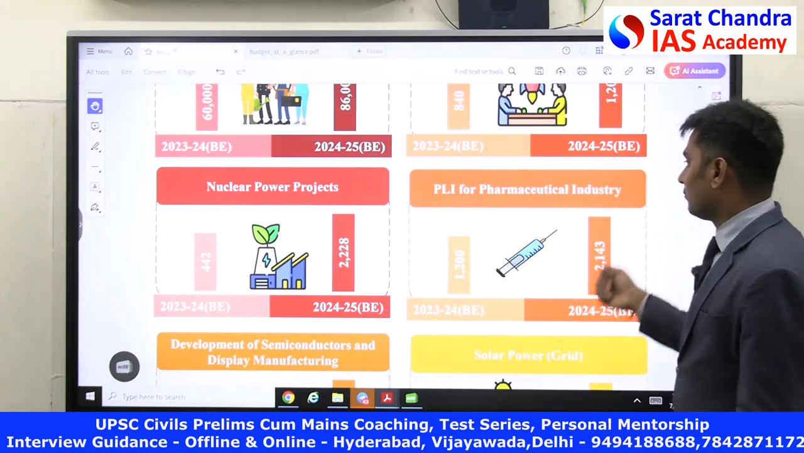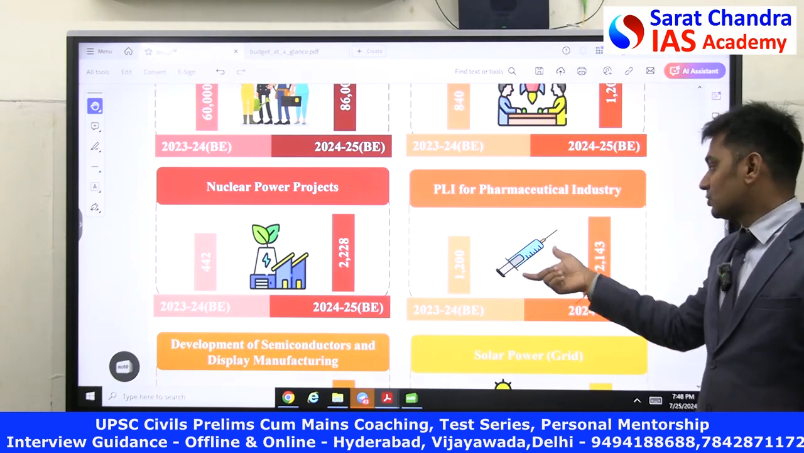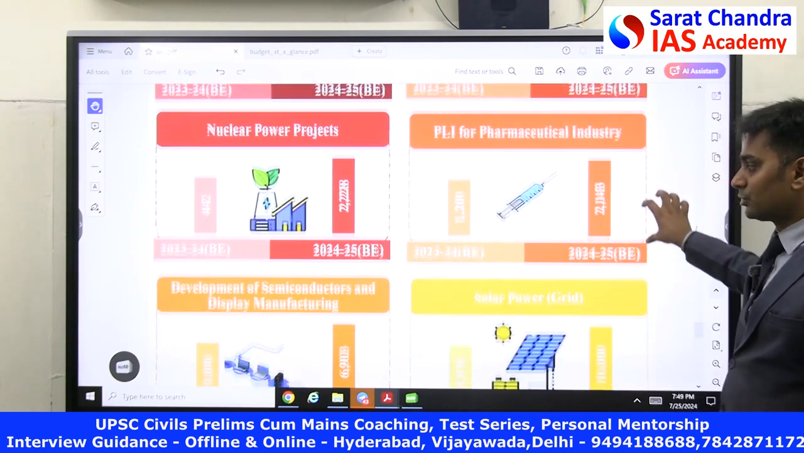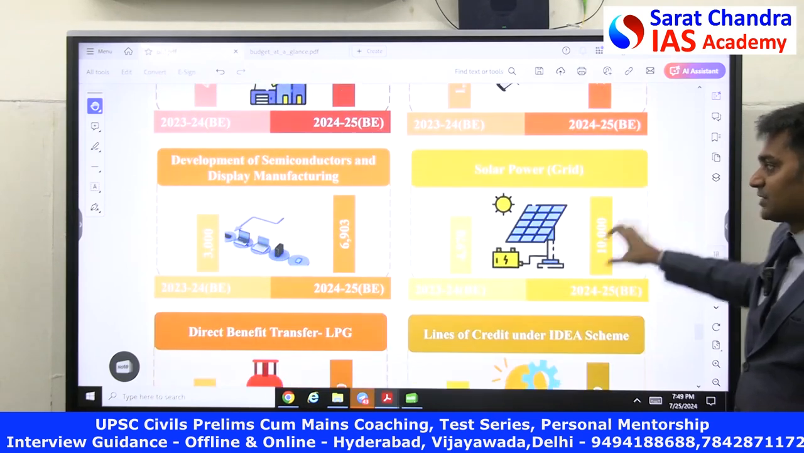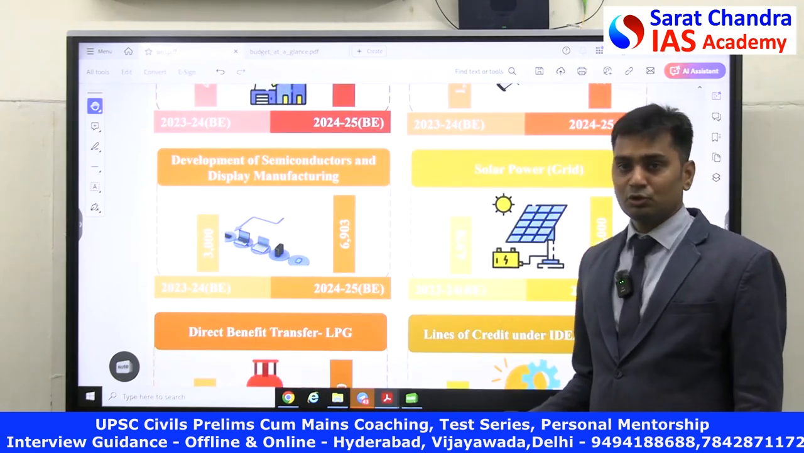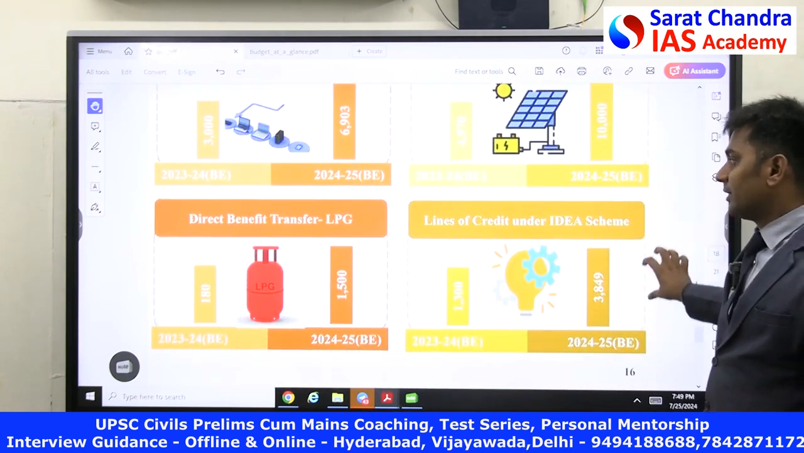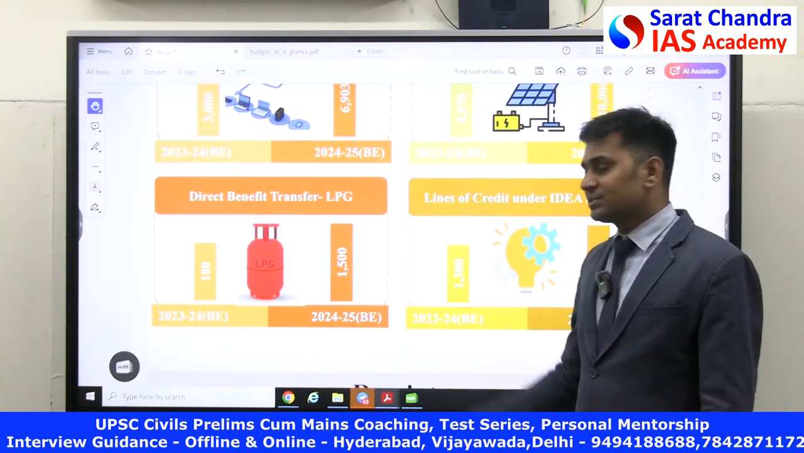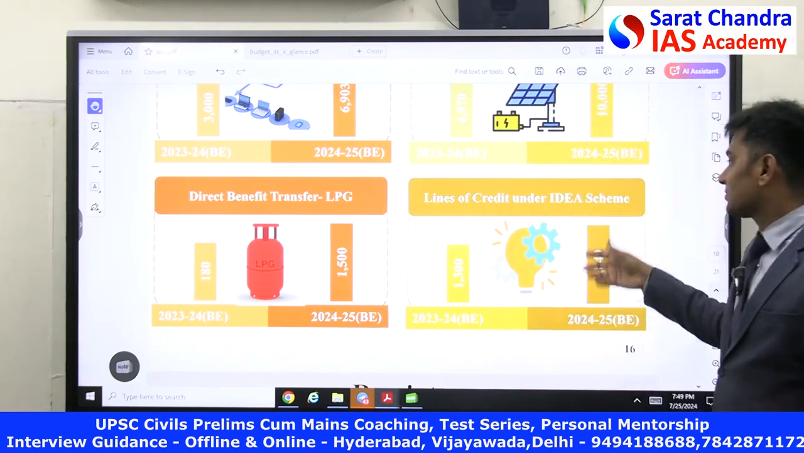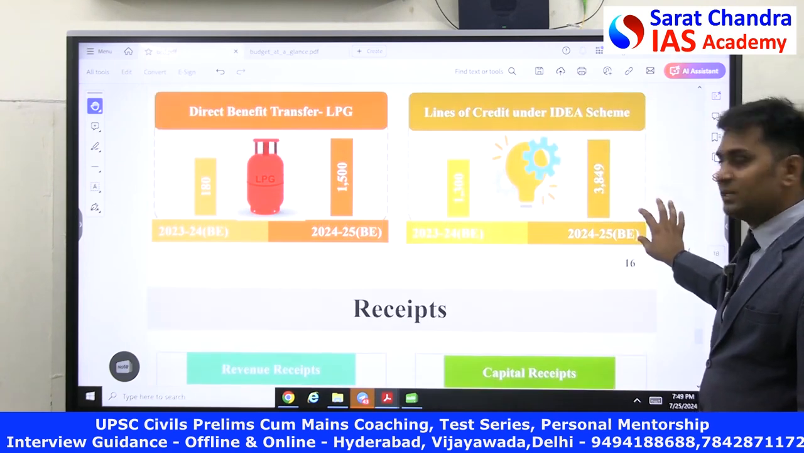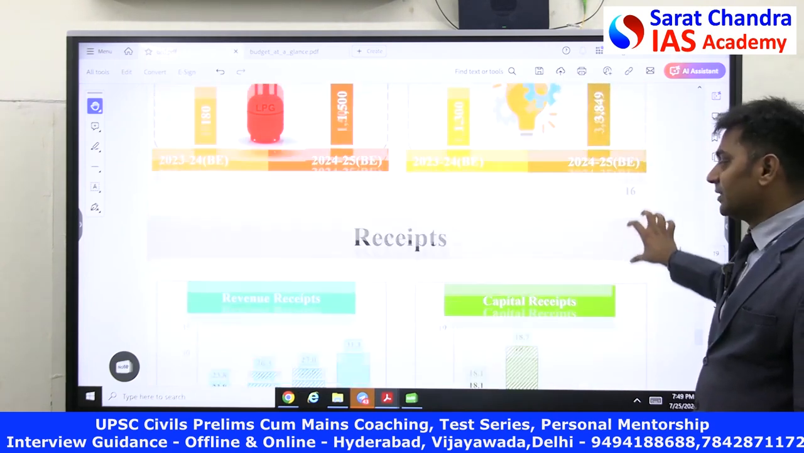2228 crore rupees. For production linked incentive scheme for pharmaceuticals, 143 crores was given. And then for semiconductor industry, 6903 crores. For solar grid, 10,000 crores. Next one is for DBT, LPG connections, 1500 crores. Lines of credit under IDEA scheme, 3849 crores. These are the major money that they are giving.